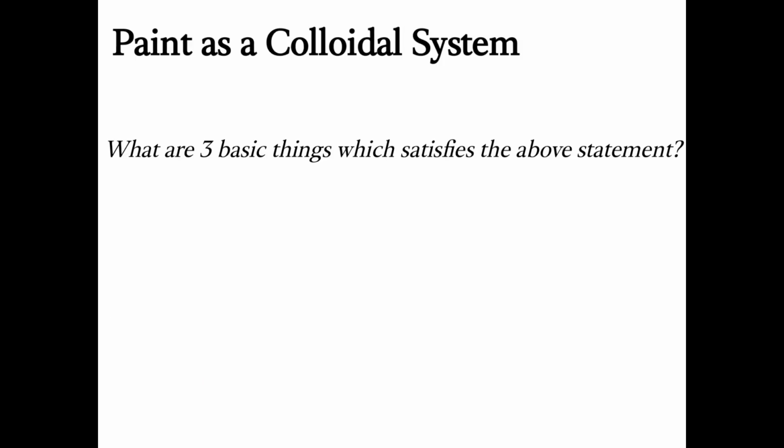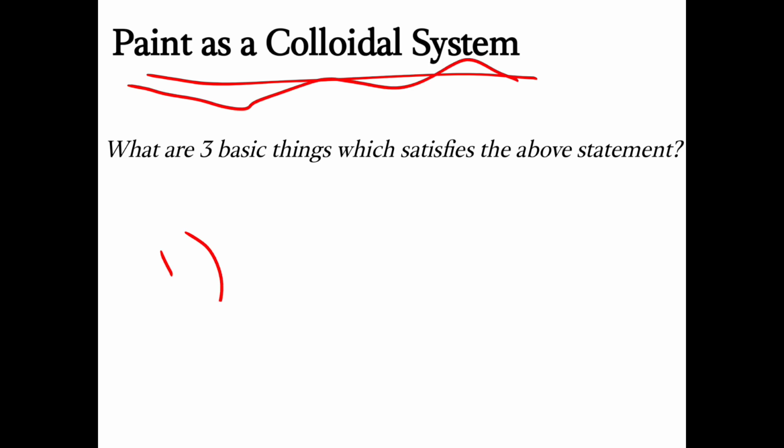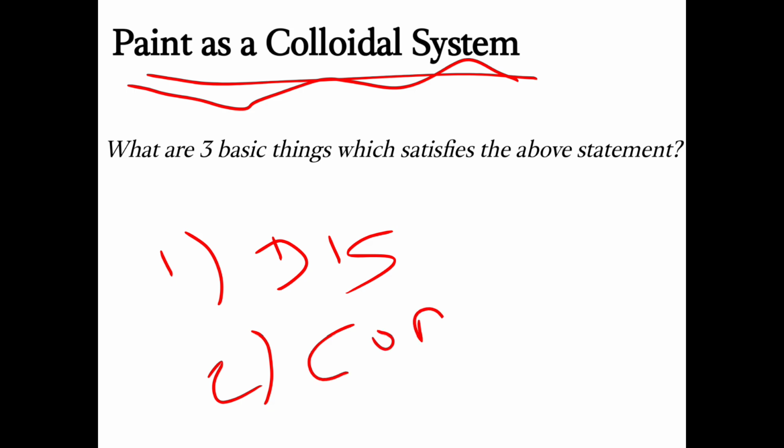Now we have seen the definition of colloids. So now we are going to see paint as a colloidal system, right? If we ask the question, what are the three basic things which satisfy the above statement, what are we going to reply? I can call paint a colloidal system because first, it has a dispersed phase. Second, it has a continuous phase.